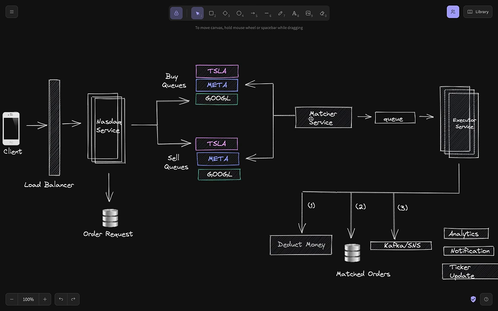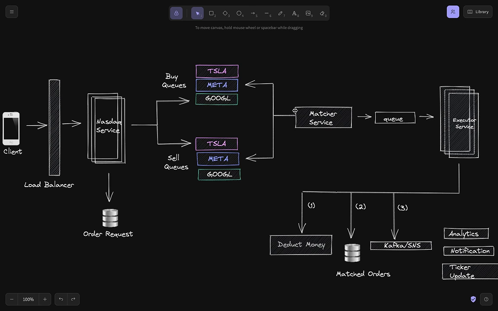Third, the queue should be similar to SQS, where if a consumer has pulled a message, the other consumer should not have visibility over that message, right? Now see, once a consumer has pulled some messages from the buy queue, some messages from the sell queue, what would the consumer do here?